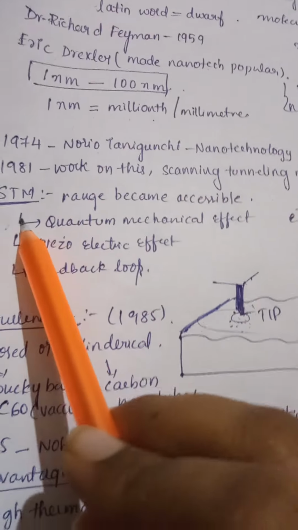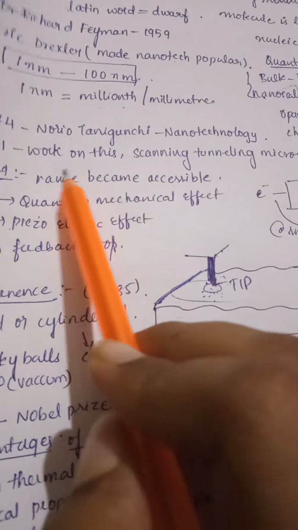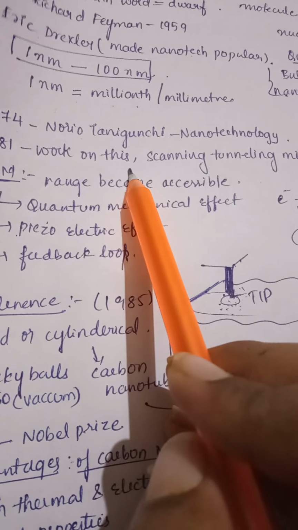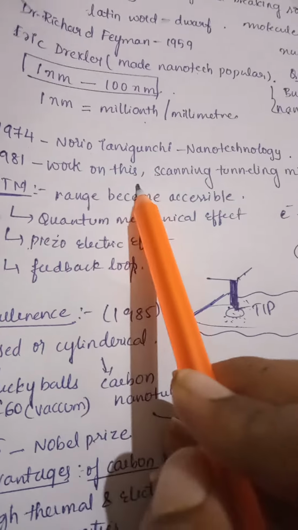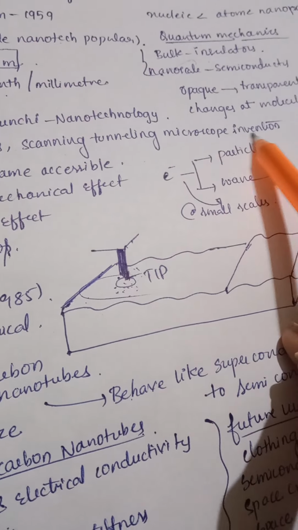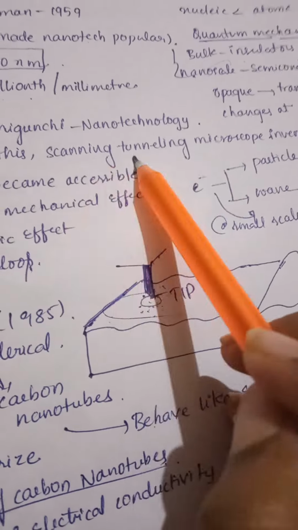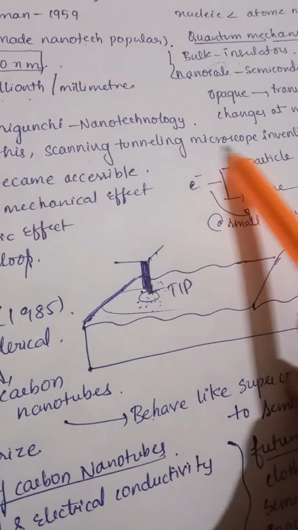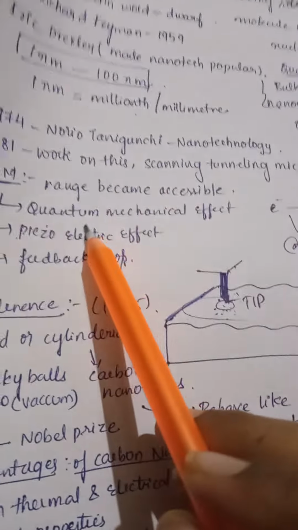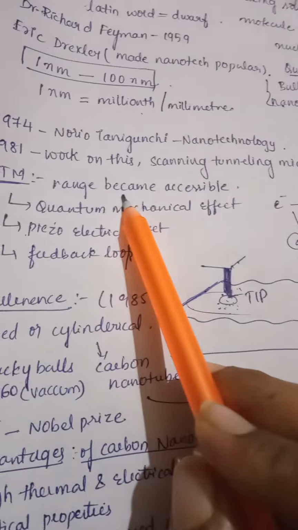Later, in 1981, we got access to nanoparticles and the nanoscale, when the scanning tunneling microscope was invented. Let us discuss what the scanning tunneling microscope actually is.